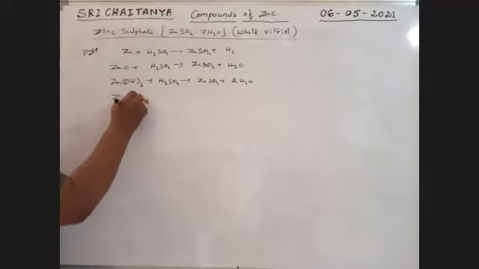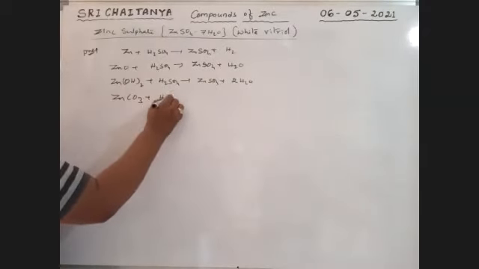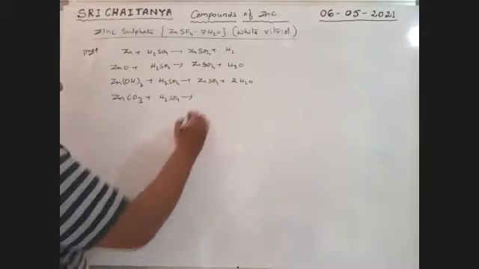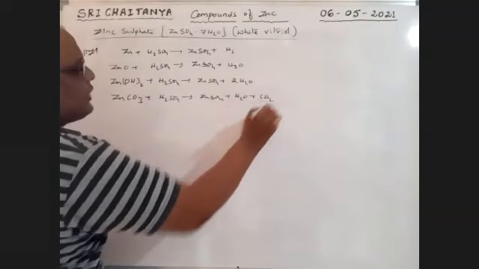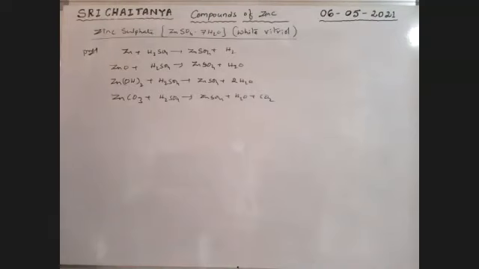Carbonate, ZnCO3 plus H2SO4 gives ZnSO4 plus H2O plus CO2. So all these are hydrated. ZnSO4·7H2O is also called white vitriol because it is white in color.